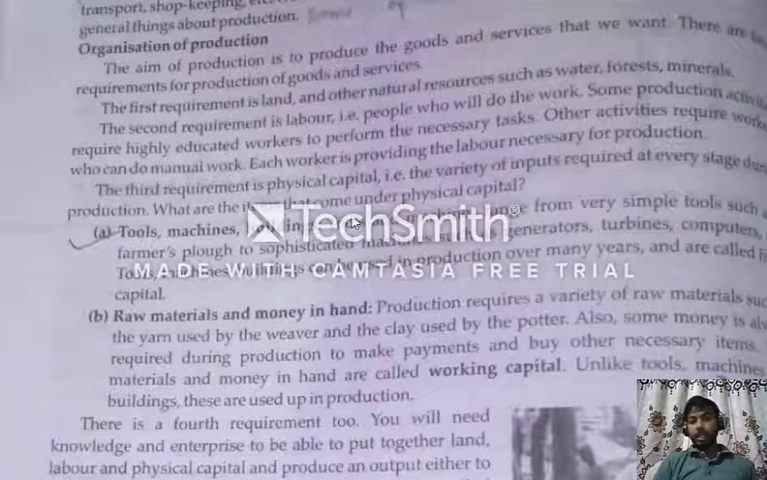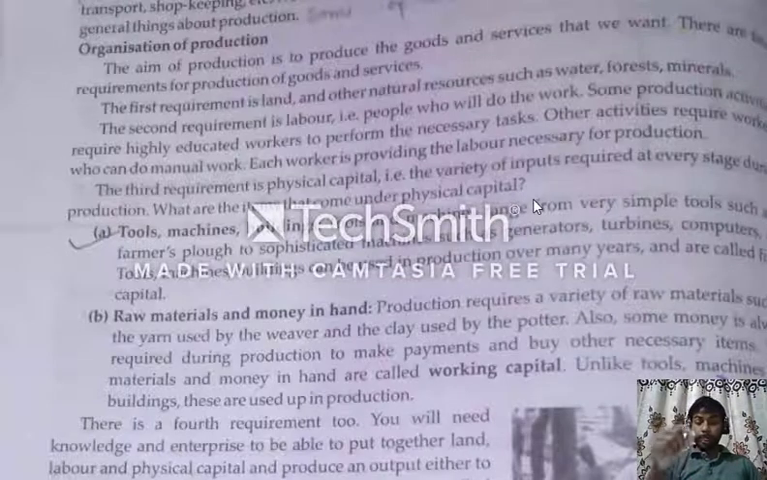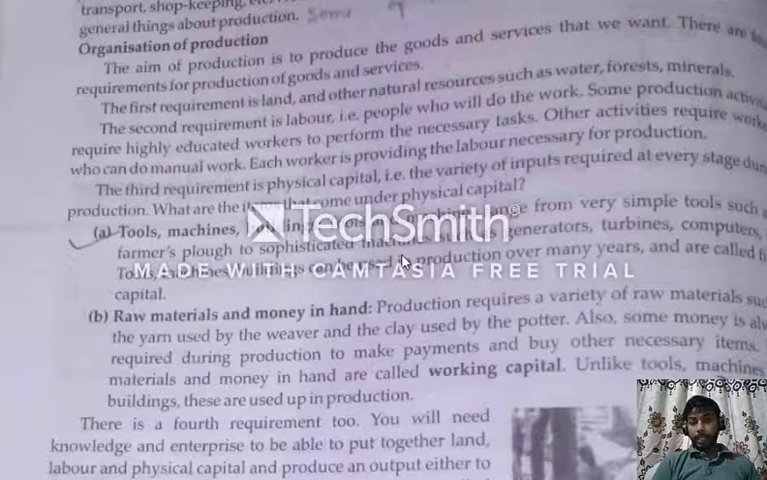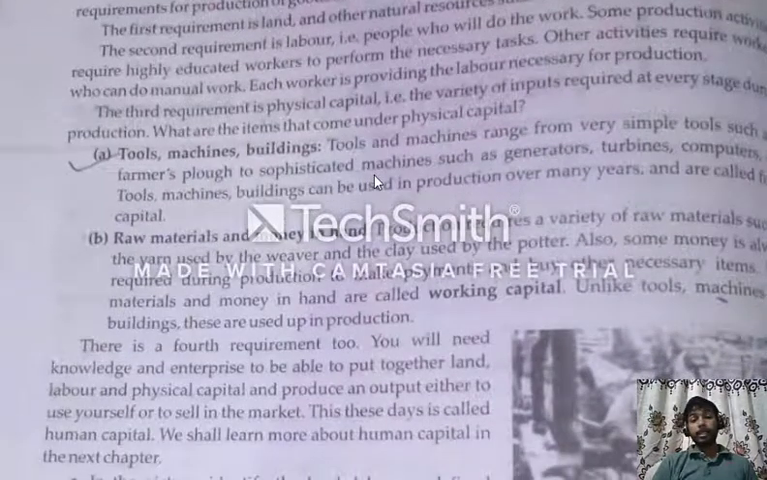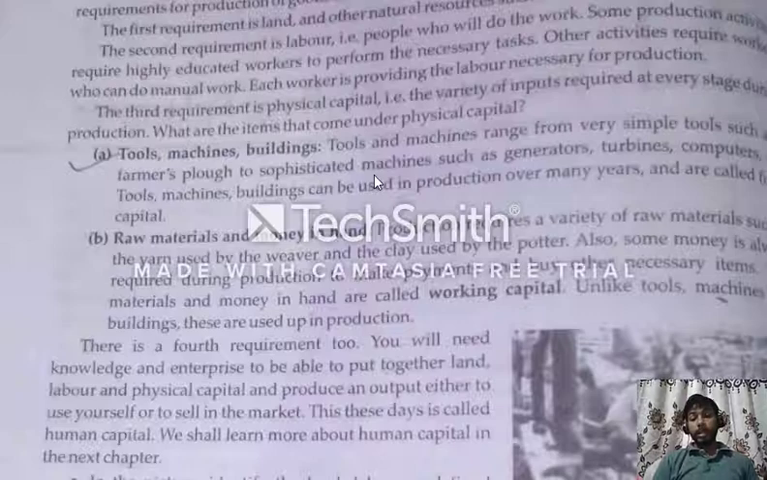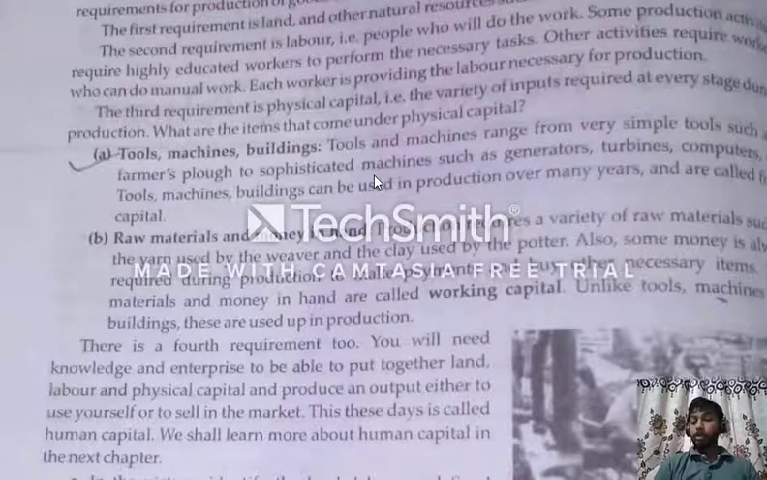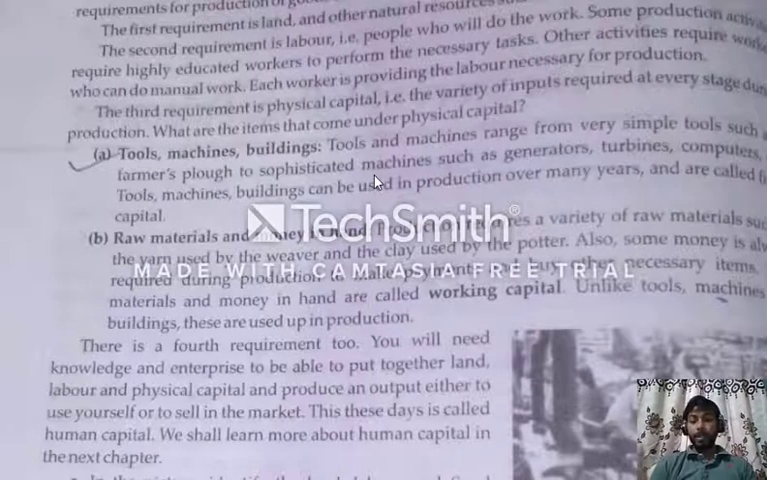What are the items that come under physical capital? Which types of items can be considered in physical capital? We will see tools, machines and buildings. It is very necessary. Without these things, I think it is impossible to set up a factory, to set up an organization.